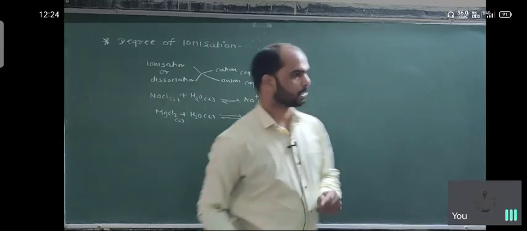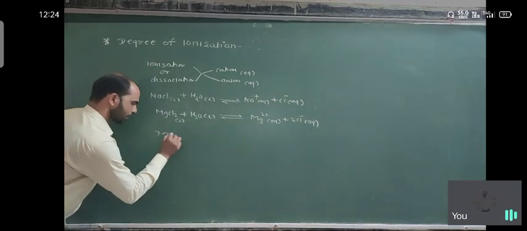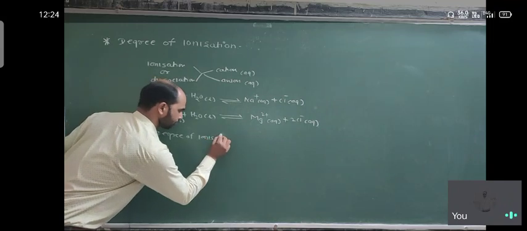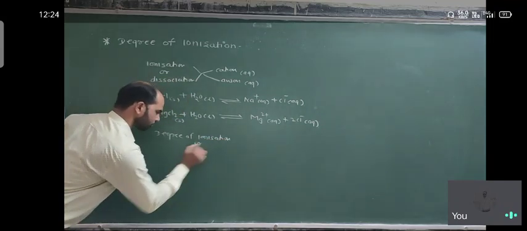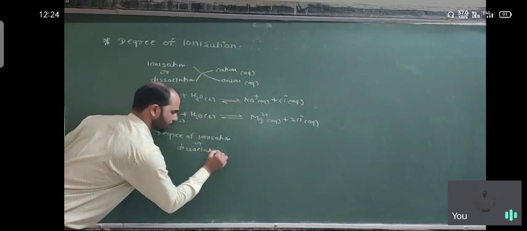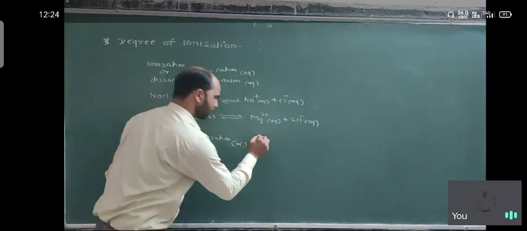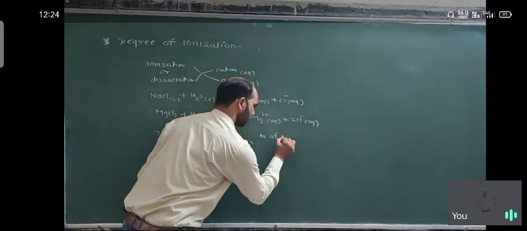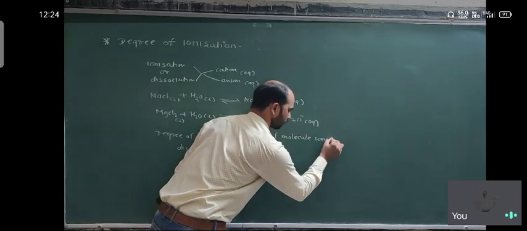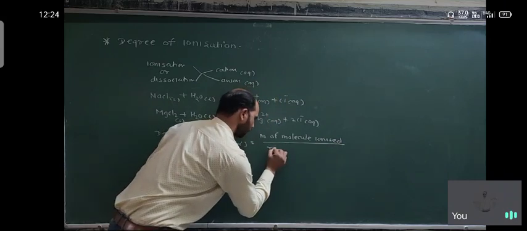So how do we calculate the degree of dissociation or ionization? It is represented as alpha, which is equal to the number of molecules ionized upon the total number of molecules.